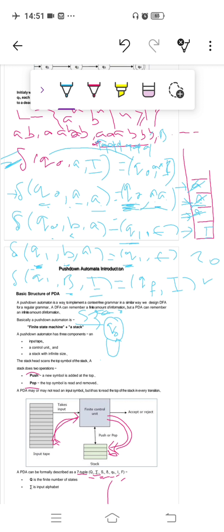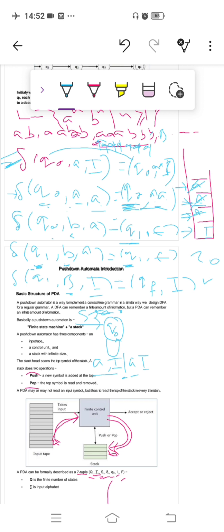So a comma I, you can write a slash here. The equals sign is replaced by a slash. On the left hand side of the equals sign is a comma I, so write a comma I. On the right hand side of the equals sign is a I, so write again here a I. This is your transition.